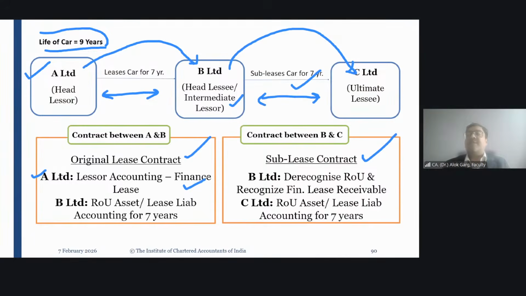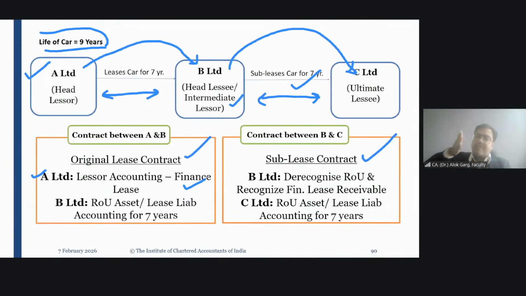So friends, what will A Limited do? A Limited will de-recognize the car PPE in the books of accounts and will recognize the lease receivable, right? This is the lessor accounting. Same as Accounting Standard 19, same as old Ind AS 17. Okay, friends. So A Limited's accounting is done. Of course, the numbers will be there. You can compute that because you understand the lessor accounting and the lessee accounting.